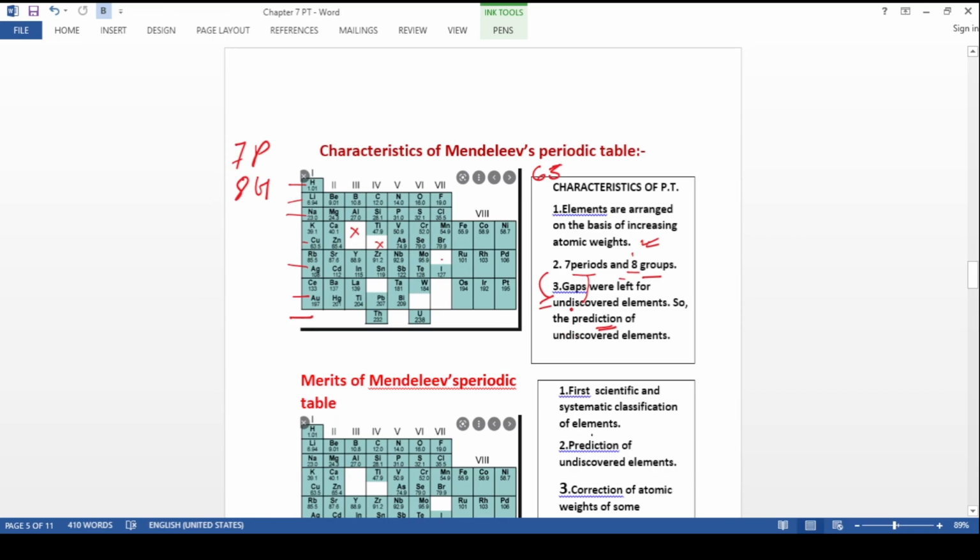So these are the characteristics of Mendeleev's periodic table. The gaps were left so that prediction of undiscovered elements could be done. So these are the important points of Mendeleev's periodic table. In the next video, we are going to study merits and demerits of Mendeleev's periodic table. With this, we finish this topic.